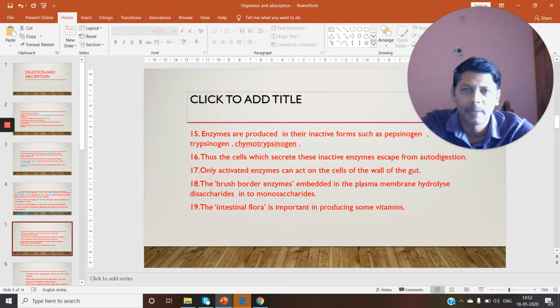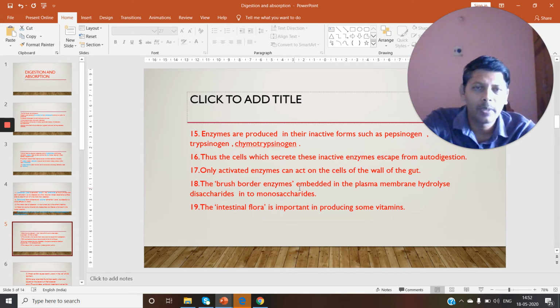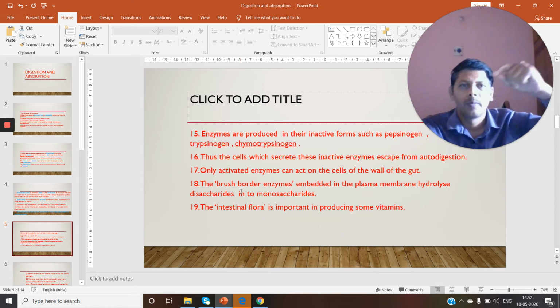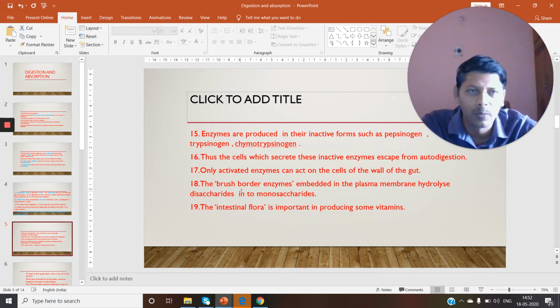Next, the brush border enzymes embedded in the plasma membrane hydrolyze disaccharides into monosaccharides. We will learn more about this point later, but I will explain briefly here. In our intestine, there are cells called enterocytes. These enterocytes have a brush border like a toothbrush, formed by the plasma membrane.